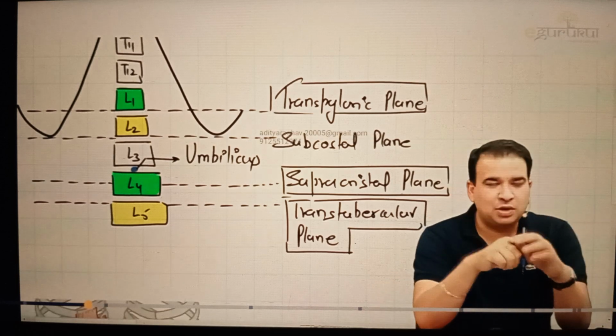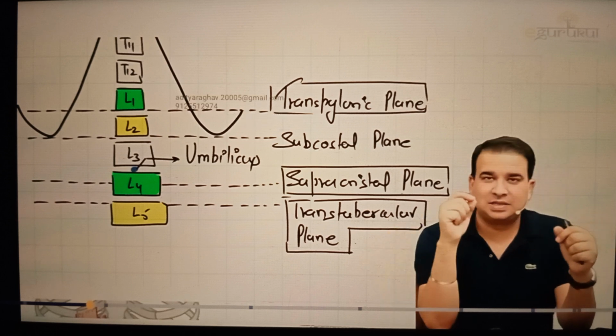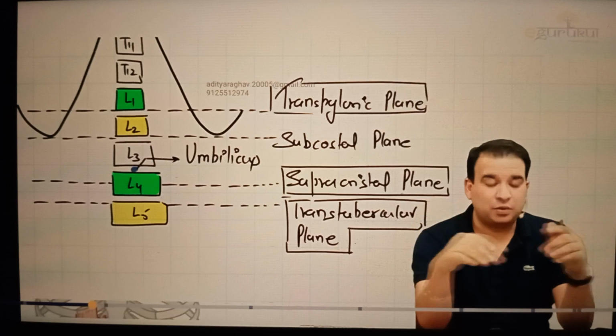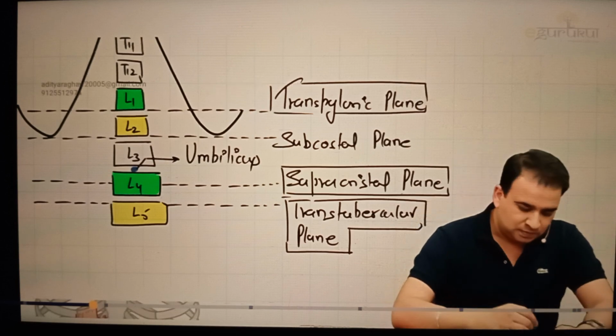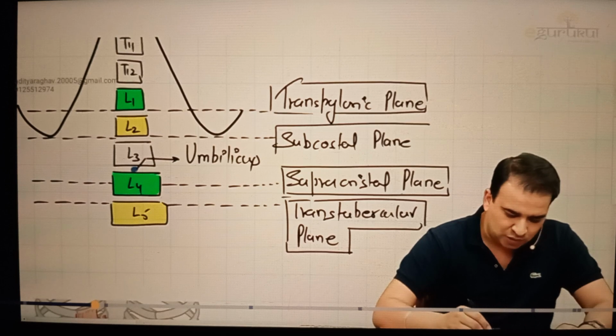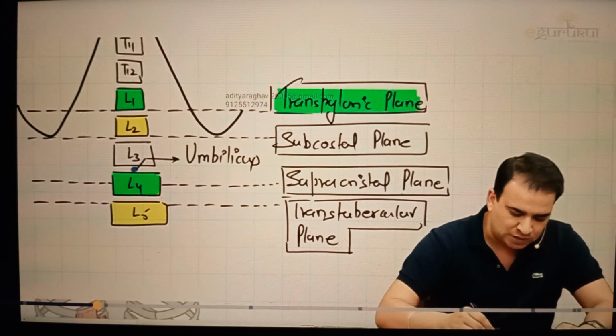If you remember from the lower limb, guys, we talked about something called as iliotibial tract, and one of the attachment of iliotibial tract was to the tubercle of the iliac crest. So those tubercles, those outer tubercles that we have on the iliac crest, they are connected by this line which is passing from the upper border of L5 vertebrae. So we have a transpyloric, subcostal, supracristal, and then we have this transtubercular plane, out of which, from the question's point of view, undoubtedly the transpyloric plane is the most important.